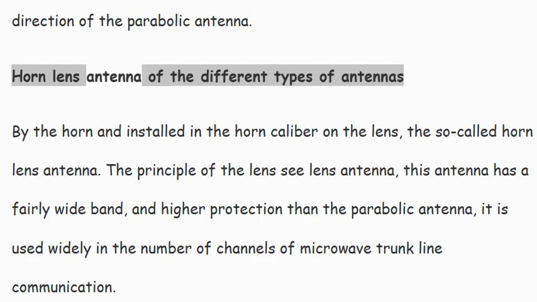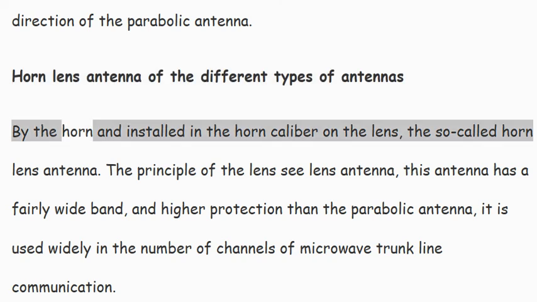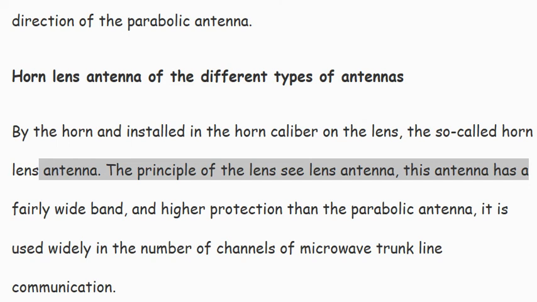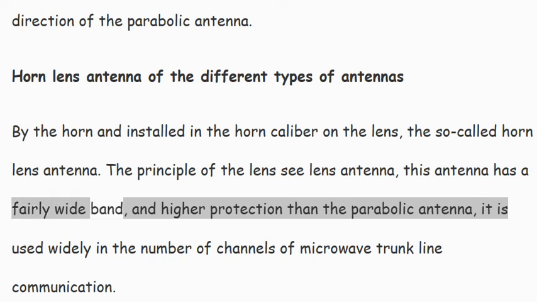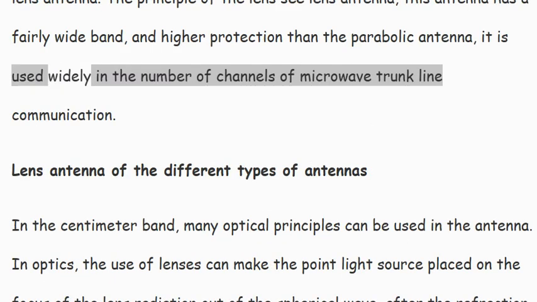Horn lens antenna, one of the different types of antennas. A horn with a lens installed in the horn aperture is called a horn lens antenna. The principle is that of the lens antenna. This antenna has a fairly wide band and higher protection than the parabolic antenna. It is widely used in multi-channel microwave trunk line communication.